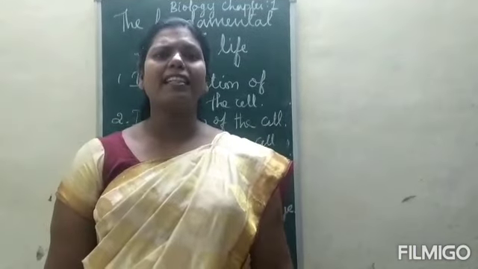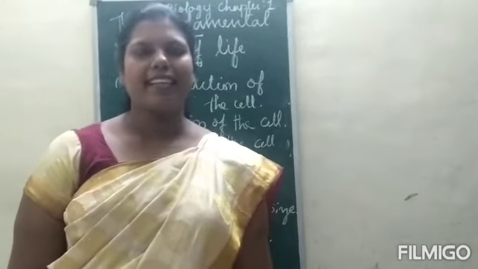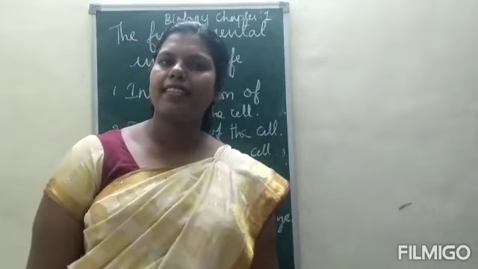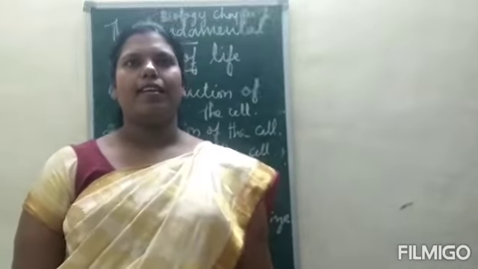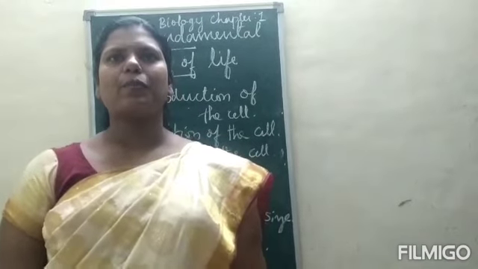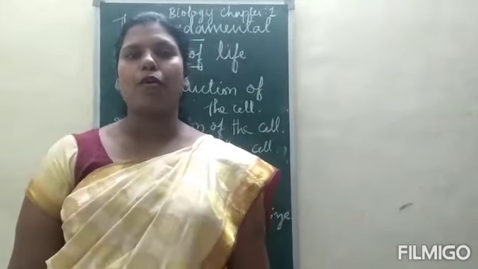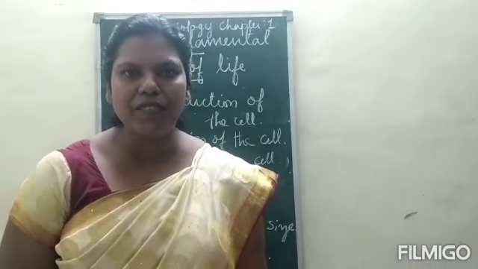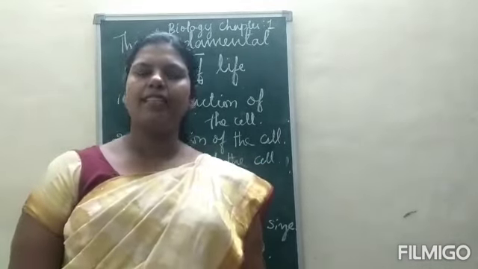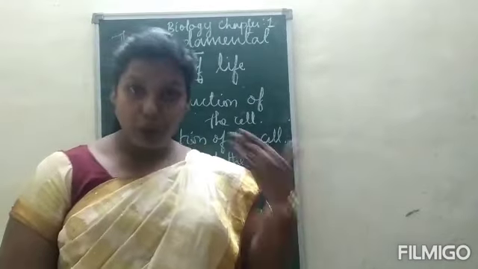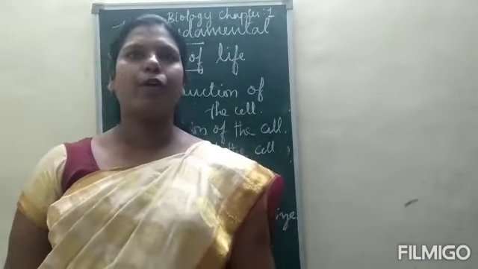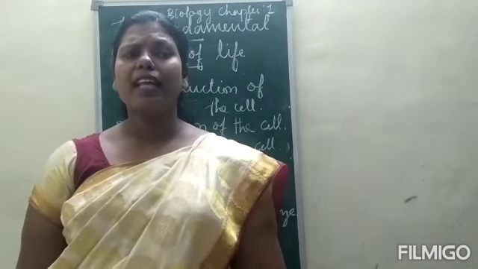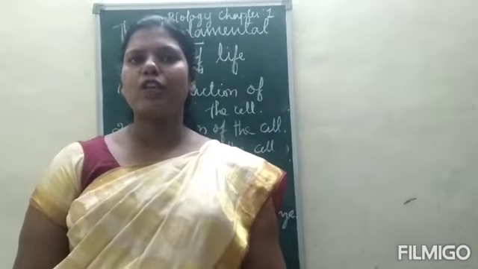You have seen many things around us. What are the things around us? Living things and non-living things. What are living things? Things which have life are called living things. Examples of living things: animals, plants, human beings, etc. Can you say some characteristics of living things?